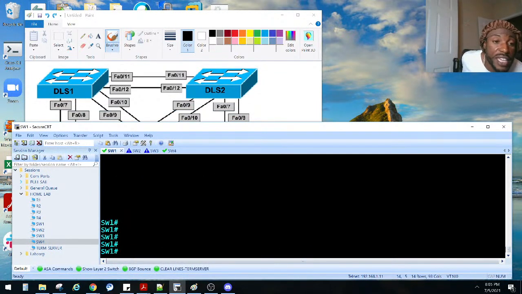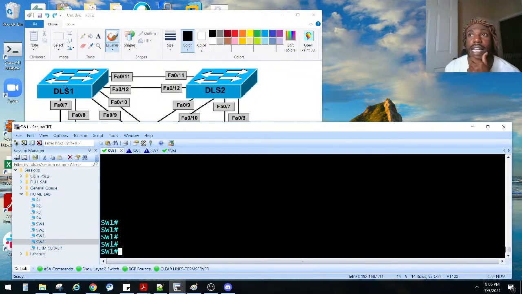So there's some things that I learned a couple new things on this lab. Also, what else did I not talk about? Multiple spanning tree, right? So multiple spanning tree is a way to group instances of spanning tree, right?